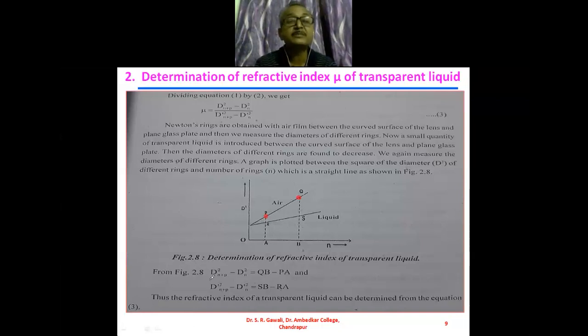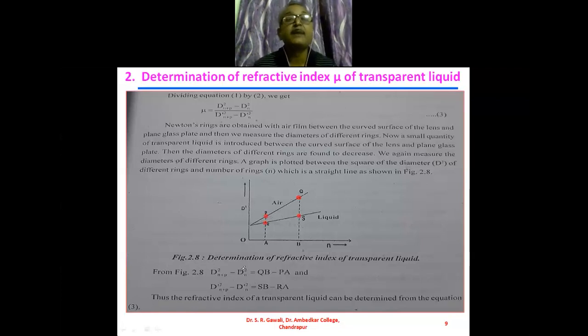So d(n+p) square minus d(n) square is nothing but QB minus PA. And for the liquid film, d(n+p) square minus d(n) square is equal to SB minus RA, where S and R are the points, so that gives the difference in the diameter.